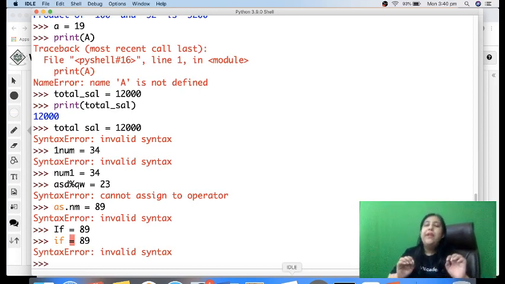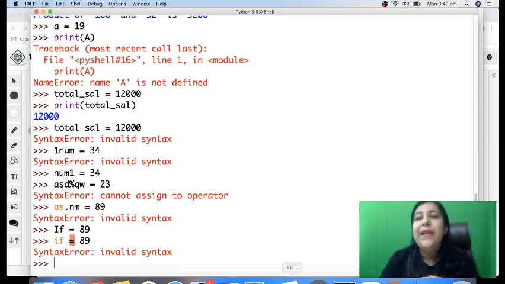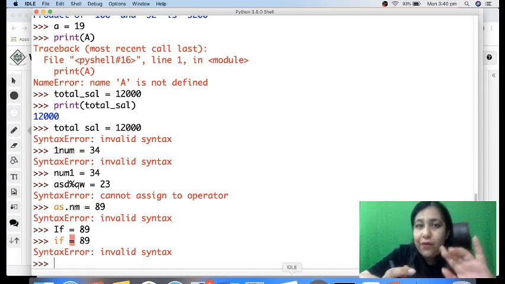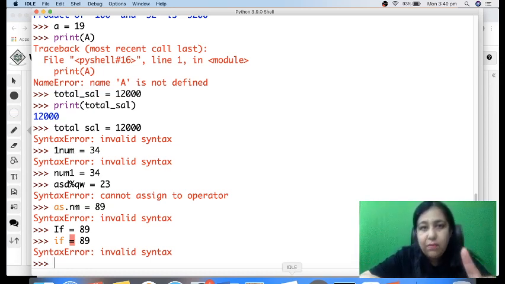So you have to identify out of the given list of identifiers which one is valid and which one is not. It is a very, very, very important concept in programming, and for sure you're going to get one question in board exams for this. So if you are clear about this, your 1 mark is done. It's confirmed in board, right?